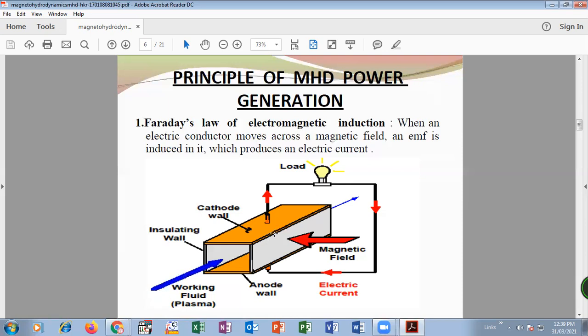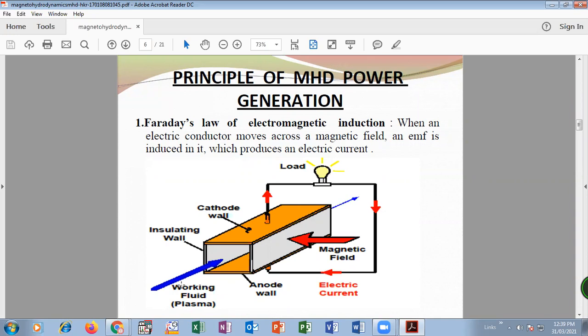Okay. So when a magnetic field is applied and there is flow of an electric conductor through this magnetic field, there is generation of electromotive force. This is due to the movement of ions. Which ions? The ions created by the working fluid, which is in the plasma state. Plasma state means the ionized state. When we heat any sample, it is converted into gas.